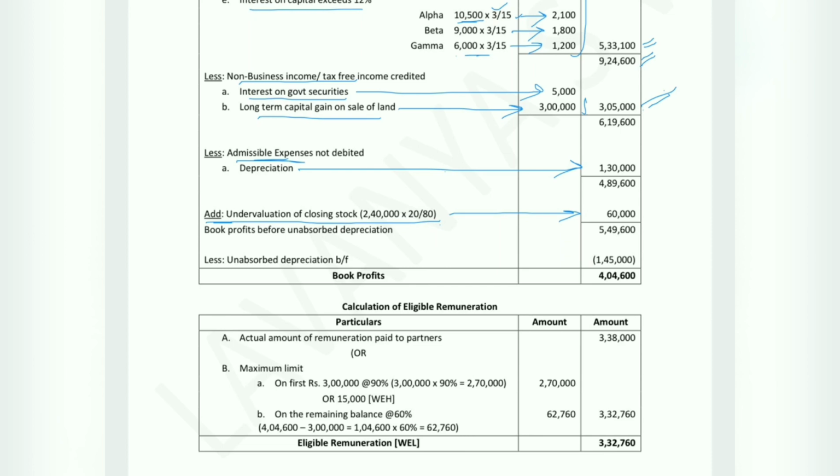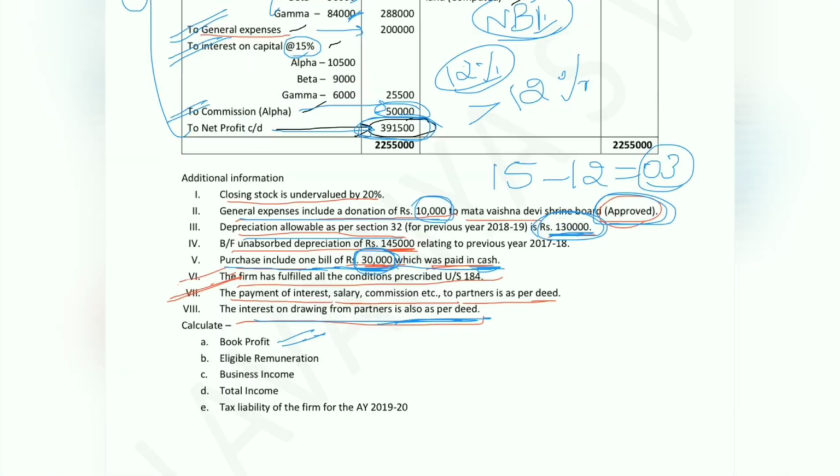So 9,24,600 less 3,05,000. The value which we get is 6,19,600. We also have admissible value of 1,30,000. If you deduct the value, we will get 4,89,600. As we have already calculated undervaluation of closing stock, the amount of 60,000 will be added back, and the value which we get is 5,49,600.